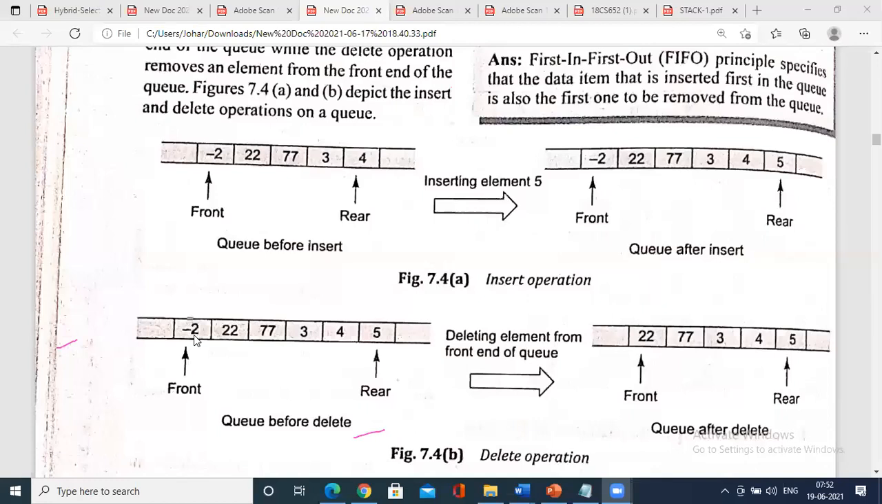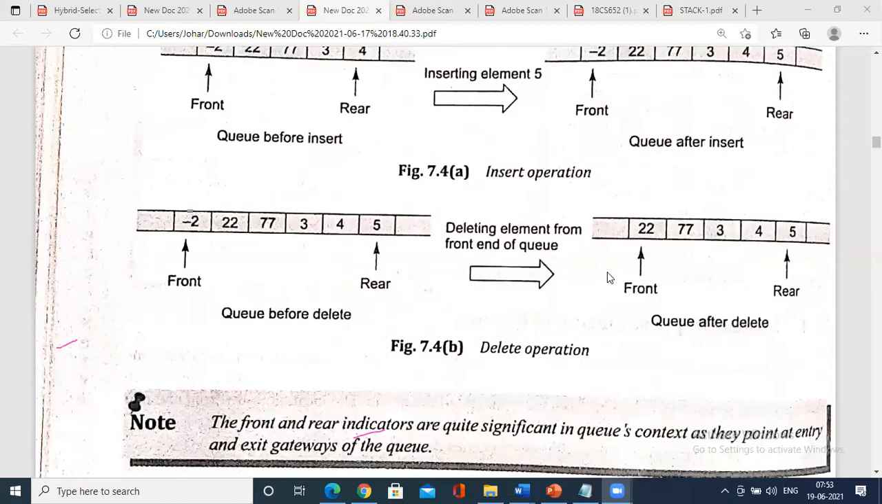So 22 is here. Deleting an element, what happens? The front will move to 22. This is how we delete. That is giving the service. The first person has got service, so the queue will become smaller and the front position will move over here. Rear will be fixed here itself. Rear will be fixed to the maximum. It is only for insertion. Okay, hopefully you are able to understand the concept.